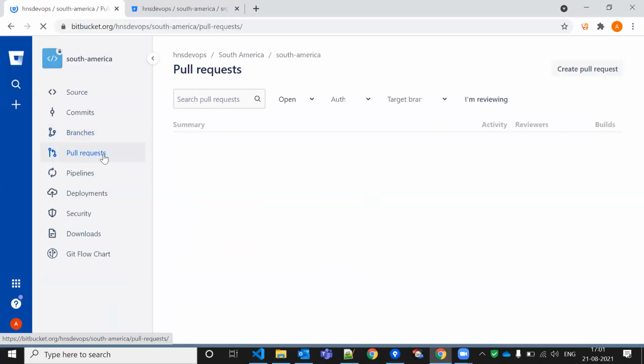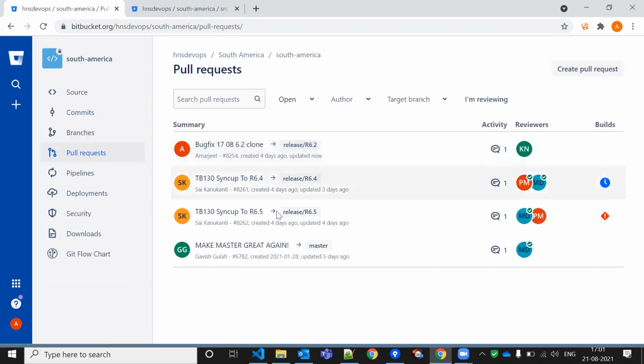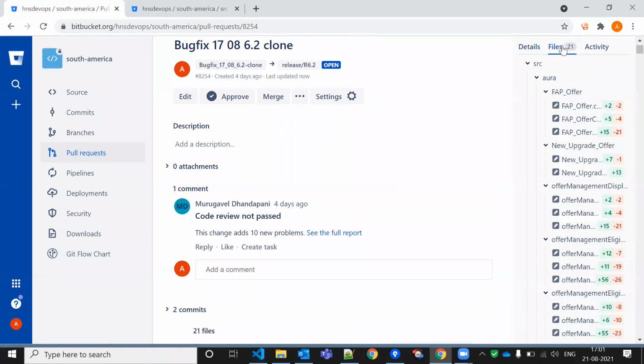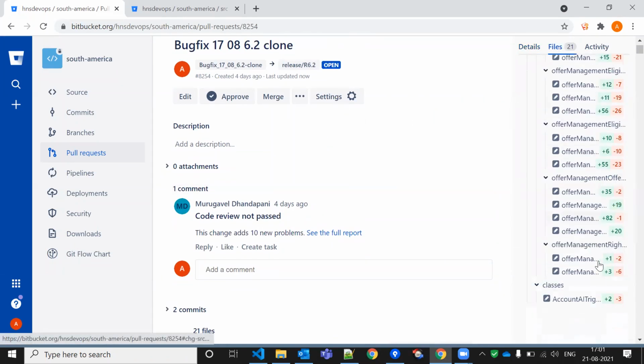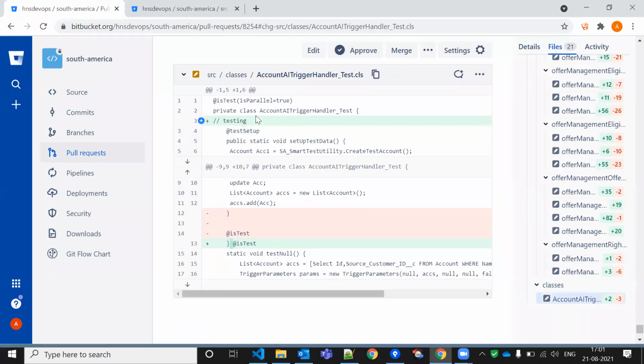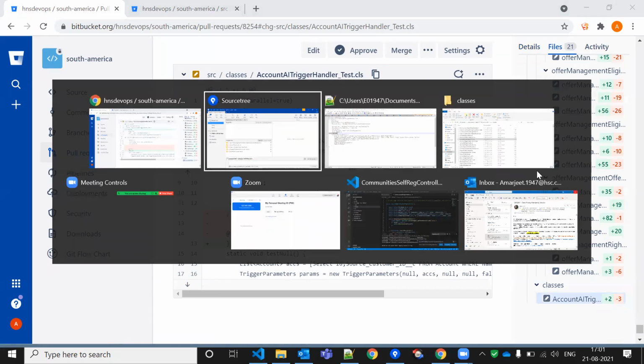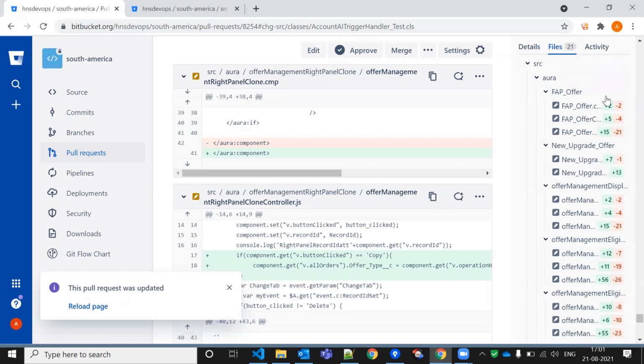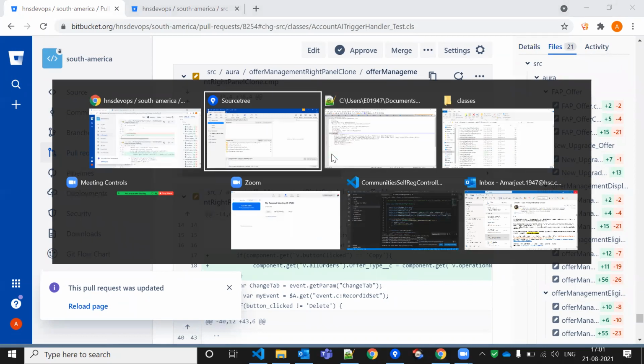So let me create a pull request. I already created this application, I already created this one as well, updated now. Pull request is already created. So now I can show you the difference. It's 21 files. Oh my god, I already did this thing. That's why it is showing. So this one, it's a testing, and it's at the rate test and something like this, whatever is in there. Why are other files, which we haven't made any changes in, showing as well? Why is it showing?